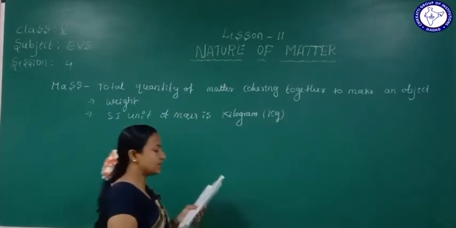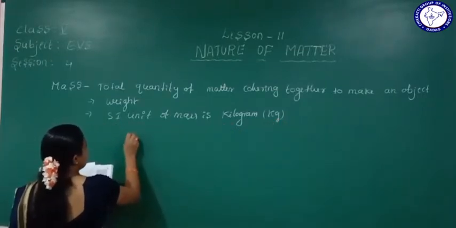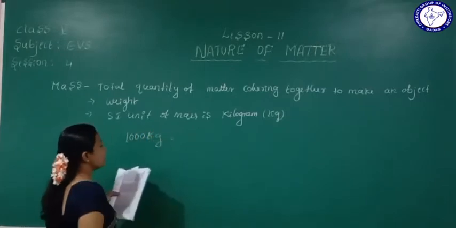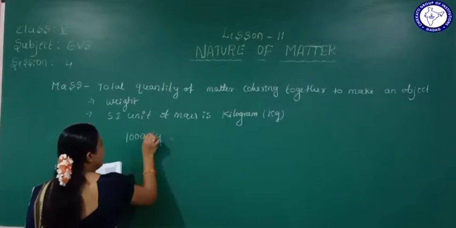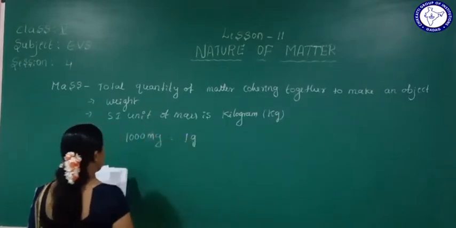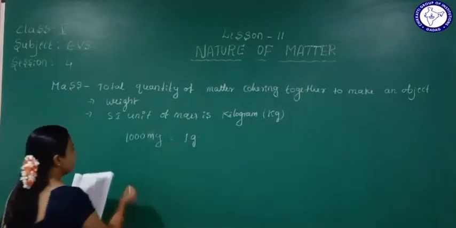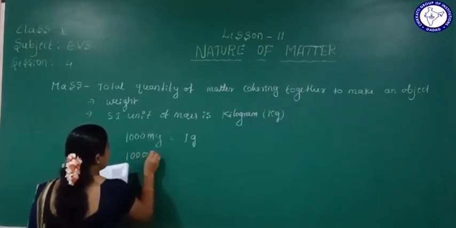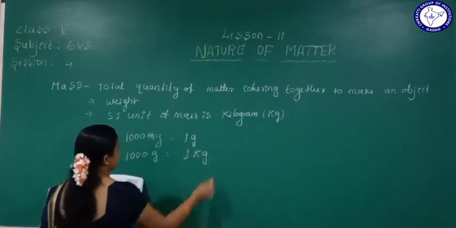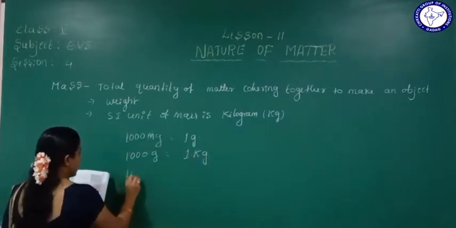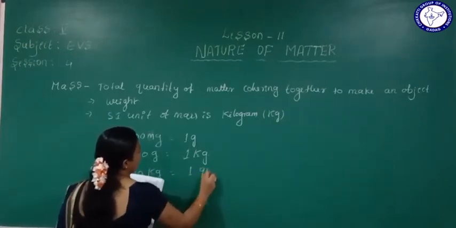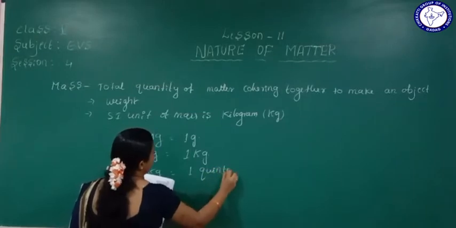Here it is mentioned: 1000 mg is equal to 1 gram. 1000 gram is equal to 1 kg. 100 kg is equal to 1 quintal. 1000 kg is equal to 1 ton. Remember it. See, 1000 milligram is equal to how much? 1 gram. Then 1000 gram is equal to 1 kg. 100 kg is equal to 1 quintal.